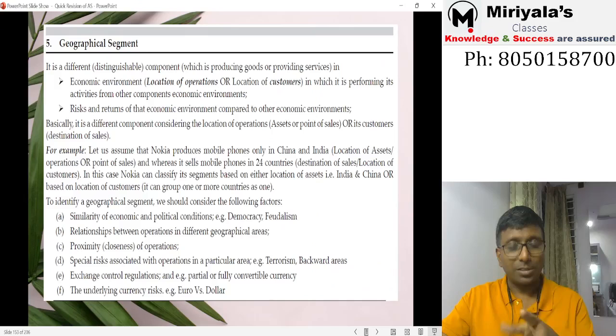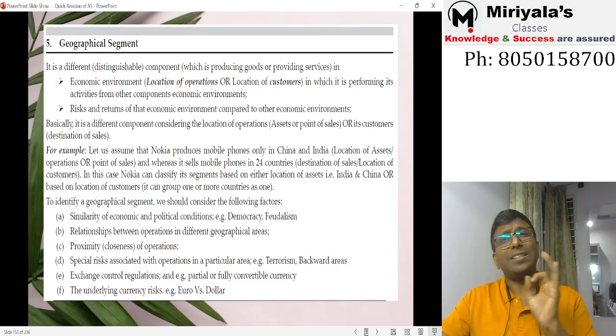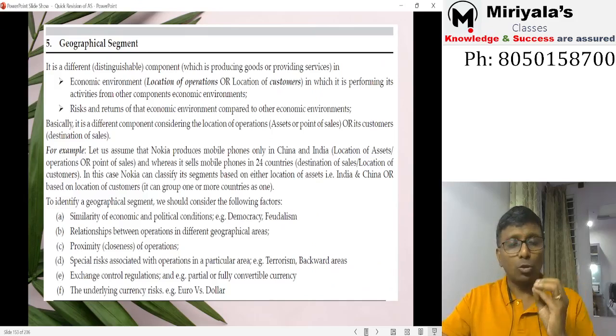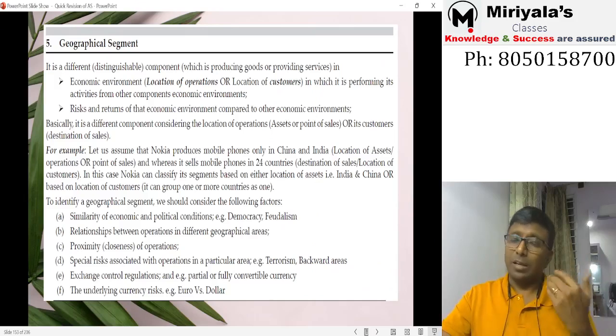So all the segments are going to be divided into either business or geographical, and Accounting Standard 17 is a disclosure-based standard. There is no journal entry that is going to be recorded.